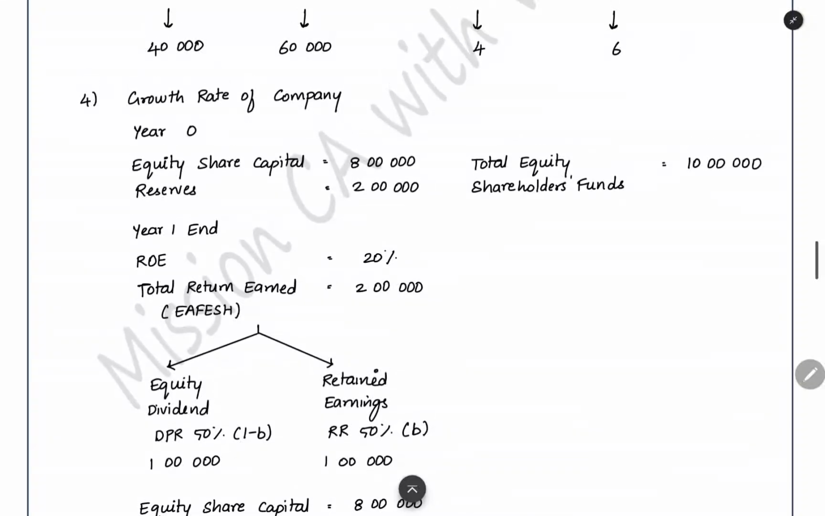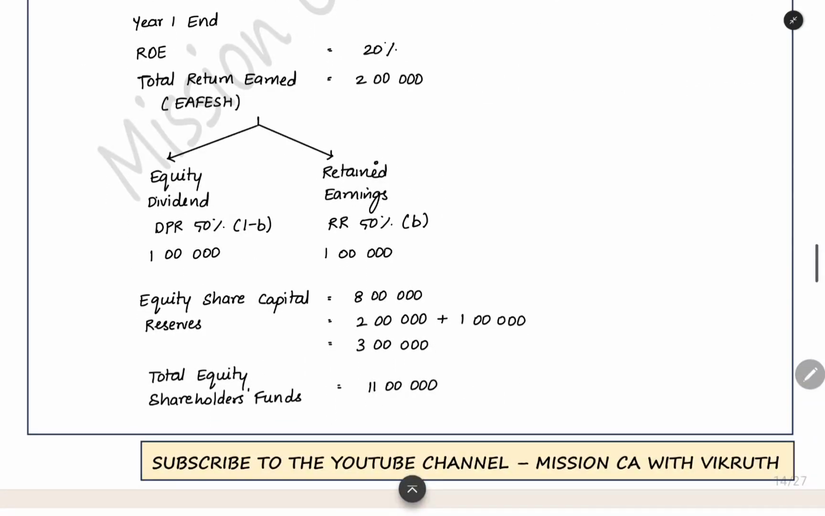For example, here you can take 8 lakh capital and 2 lakh reserves we are having at year 0. Total equity shareholder fund is 10 lakh. At year 1, if you see, the return on equity we earned is actually 20%. So how much return we earned? 20% on the equity fund of 10 lakh, 2 lakh amount we actually earned. We took the dividend payout ratio to be 50%, and the retention ratio we are keeping 50%. So 1 lakh, 1 lakh.